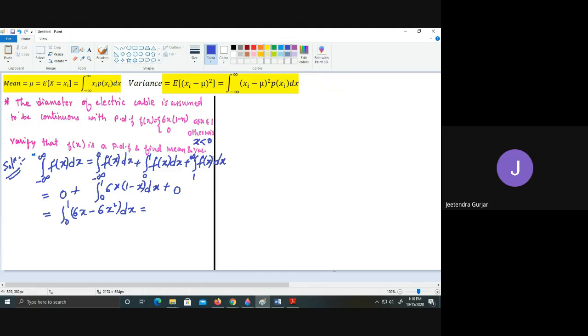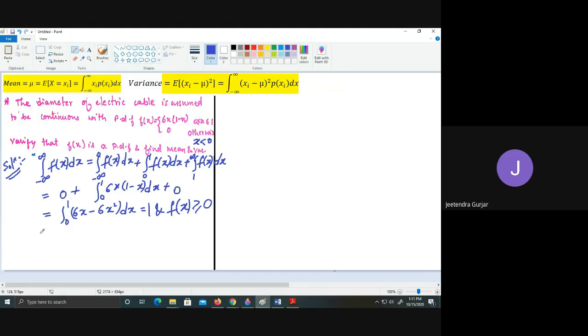If we just calculate this, you can see in your calculator it is equal to 1. So remember this.